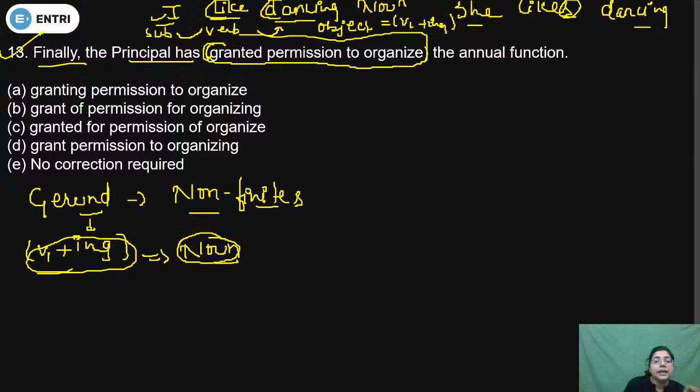Because in the place of an object we can use only two parts of speech. The first one is noun and the second one is pronoun. So definitely "like" will take something, that's why the correct one will be a gerund. Is it clear, Rani? Okay dear, now come to the next question. Again check whether "granted permission to organize" is correct or not. Comment fast, students.